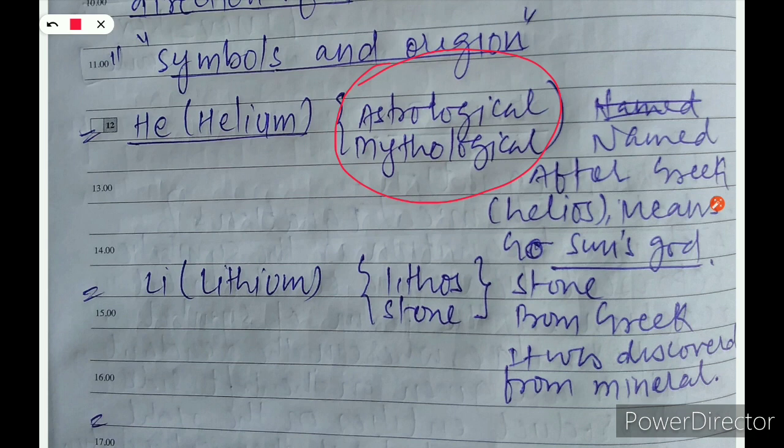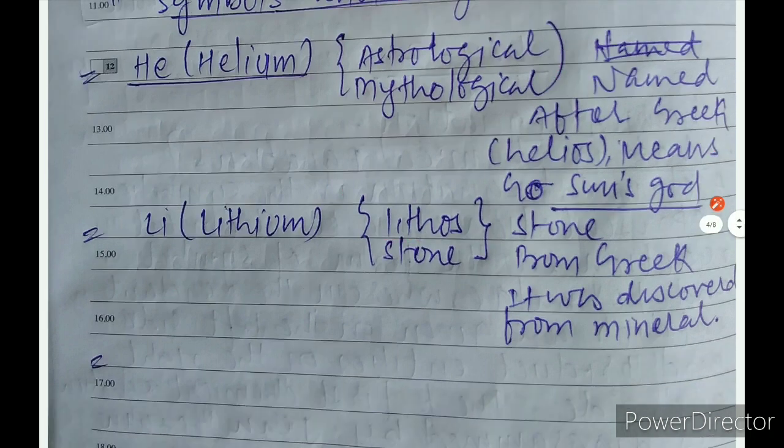Now we talk about lithium. It starts with lithos. Lithos means stone, from Greek. It was discovered from minerals. So if someone asks you the origin of the name lithium, you can say it is from the Greek word lithos. The meaning of lithos is stone, and stone is obviously a mineral. Okay, now let's move on to the next topic.